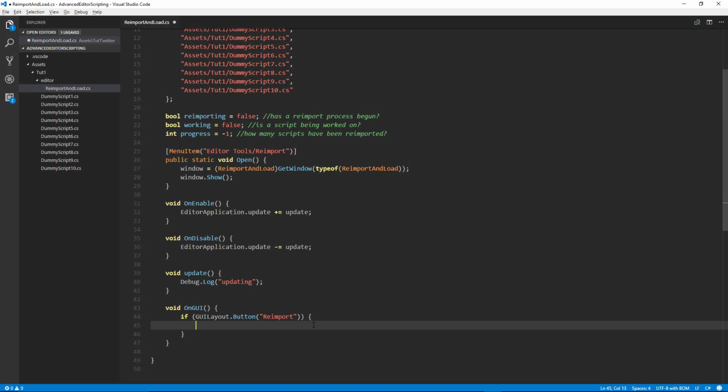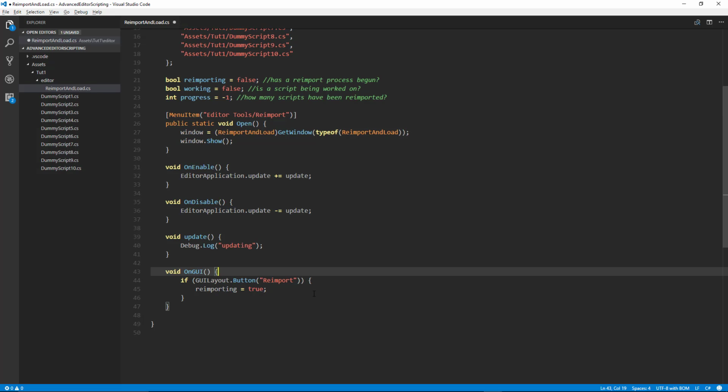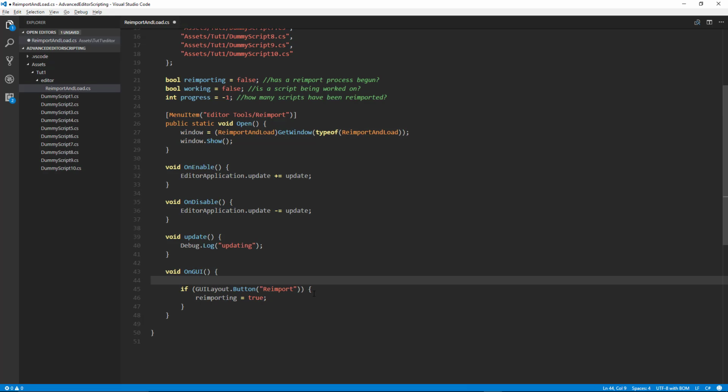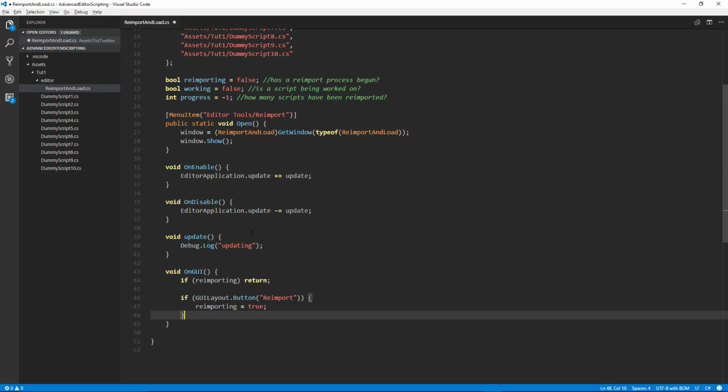So what we want to do is, when we press this reimport button, we say that reimporting is equal to true. And we also want to say, hey, if we're reimporting, we don't want them to be able to press that button anymore. So we don't want to display anything on the onGUI call. So we're only going to draw this button if we are not reimporting. So if reimporting, then we just return. So if we're reimporting, none of this is going to get called.